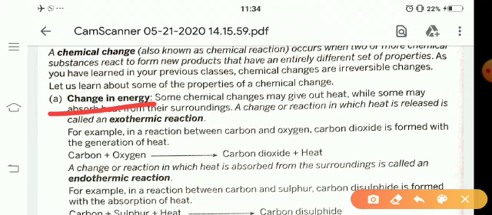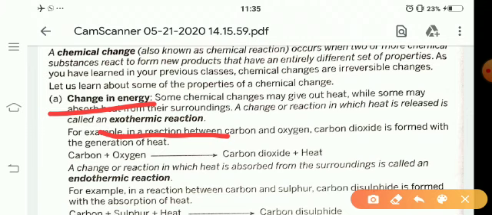Some chemical changes may give out heat, and that chemical reaction in which heat is released is called exothermic reaction. Okay students, the first property of chemical change is change in energy.